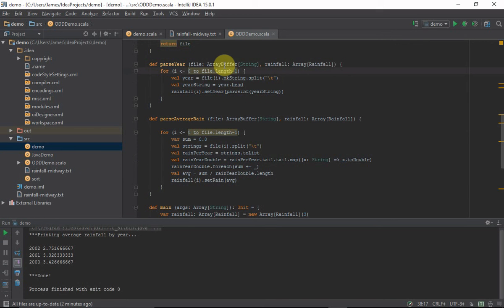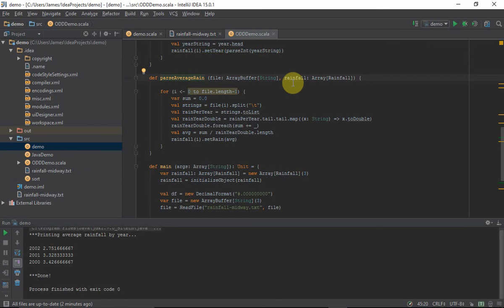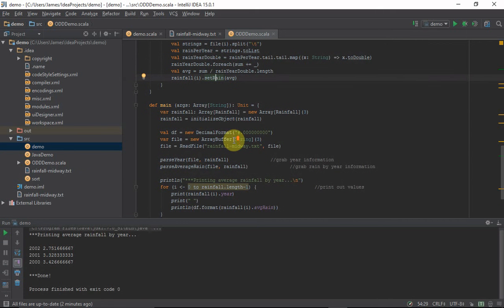Afterwards, I'm parsing by year, so I am storing the year, which is the head of this array right here, and I'm storing that in year string, and then I'm parsing it as an integer and setting it in set year. For parse average rain, I actually did use a higher order function, but I am just adding up all the values after the head and converting them to a double, and then I'm setting them in as the average in set rain.